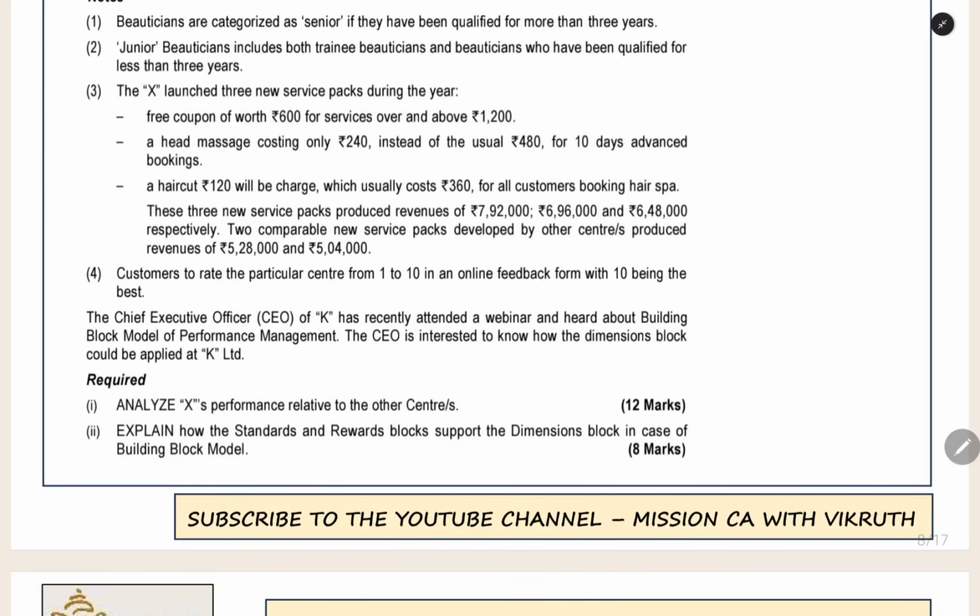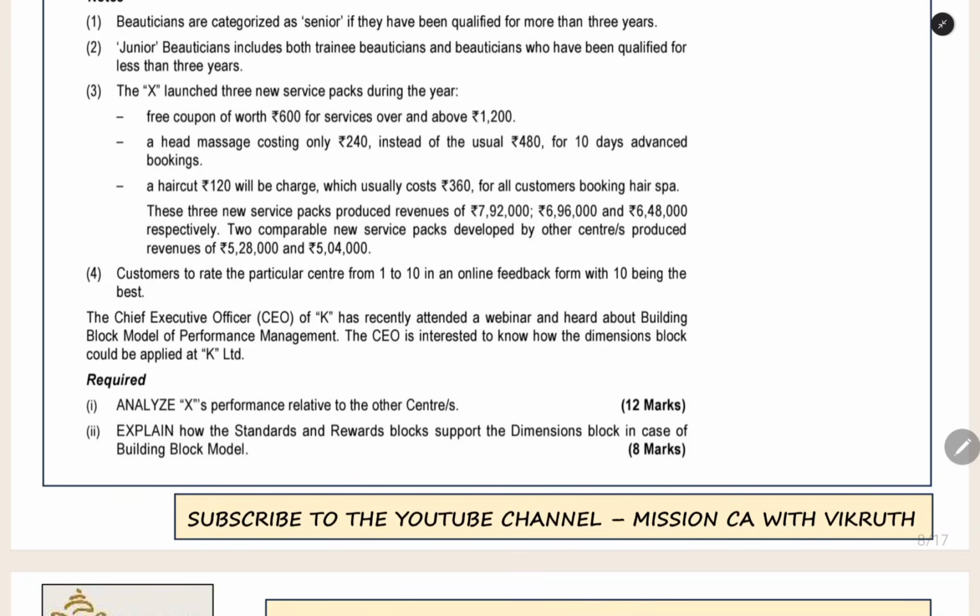These new service packs produce revenues of this much. From the first service pack, they got revenue of 7,92,000. Second service pack, 6,96,000. Third service pack, 6,48,000. This is the revenue from the service packages. Because of this, they got this much extra revenue.